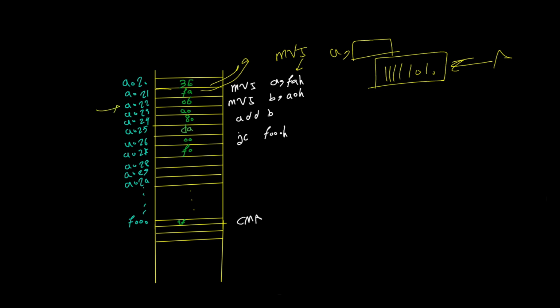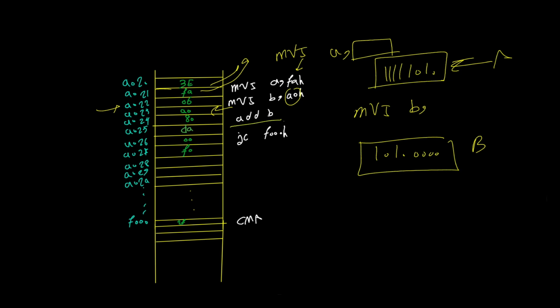Now we are here. 06 is the opcode for MVI B, and then something. This something is A0, which comes in the next memory cell. So this would put the value of A0, or 10100000 in binary, inside the B register.